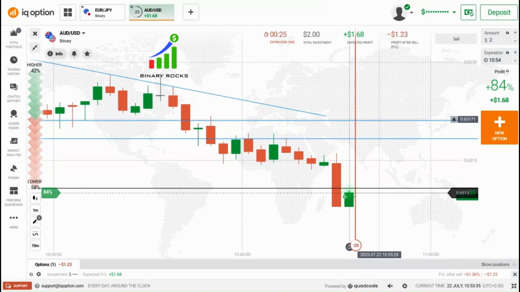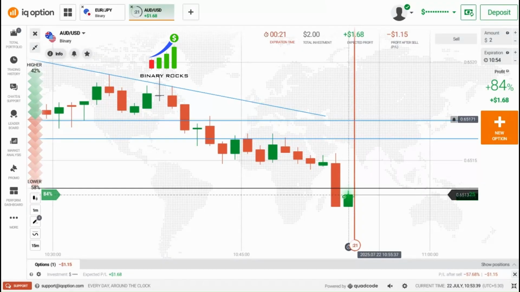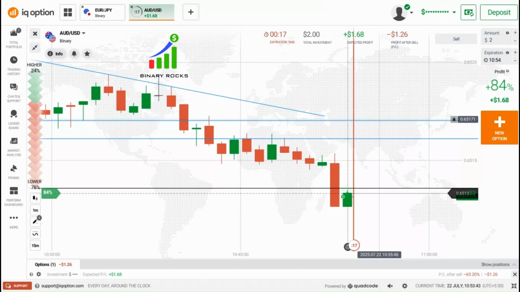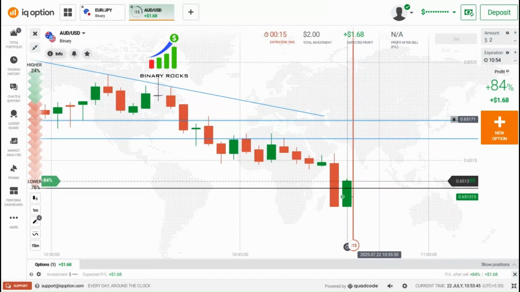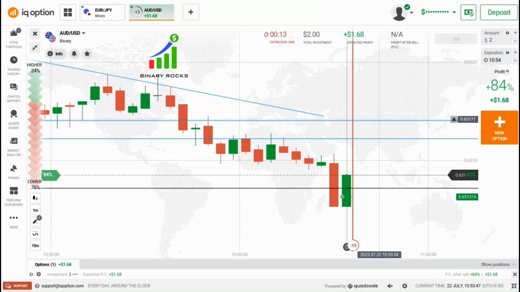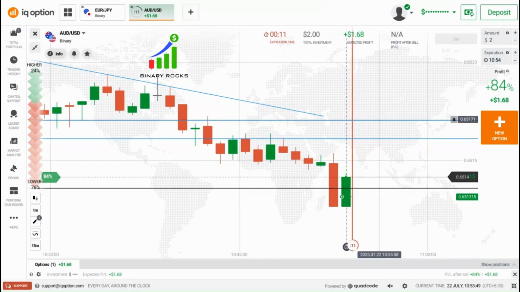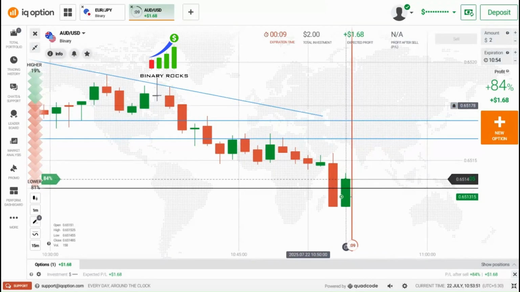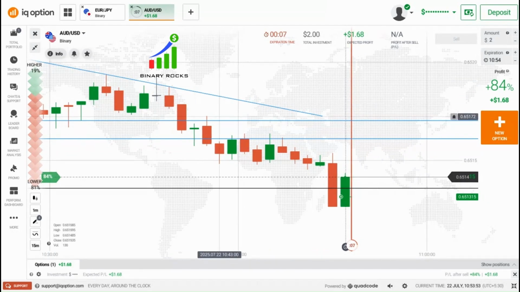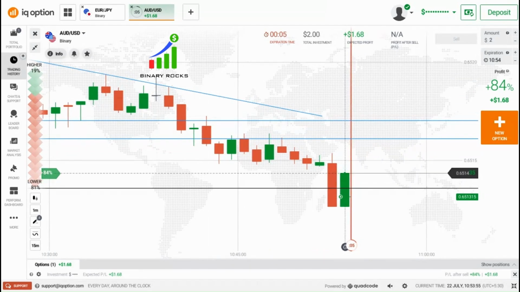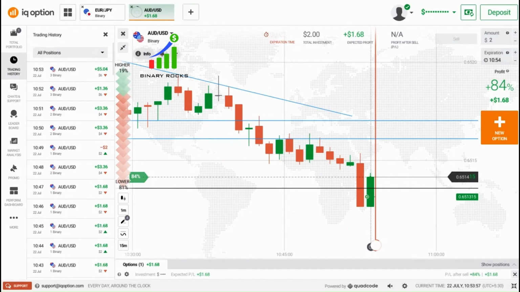So even though it is a late entry, I have taken it with buyers, because there are no sellers interested. So you can easily expect at least a nice strong candle. That's why, even though it is a late entry, I have blindly gone with buyers, because the area is also strong. The sellers have given me confirmation that you can easily go with buyers. See, you can check my history, only one loss. Okay, it's okay.